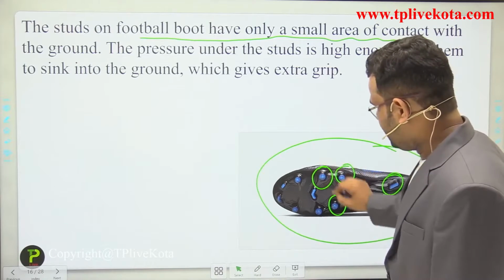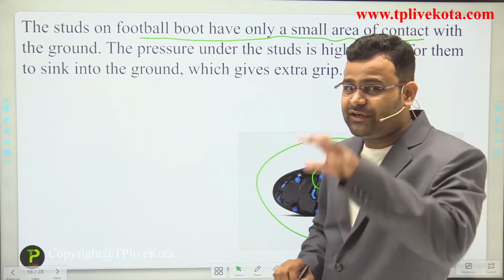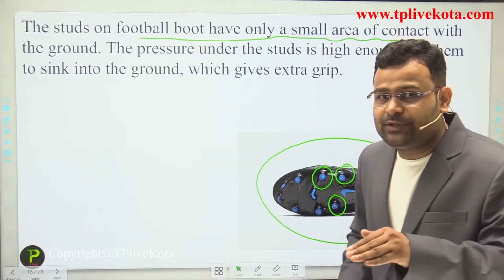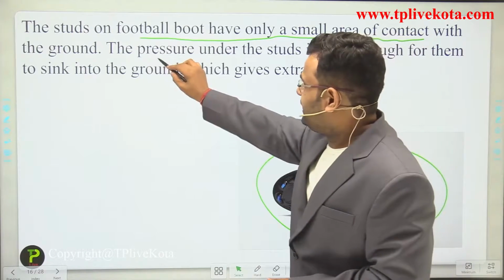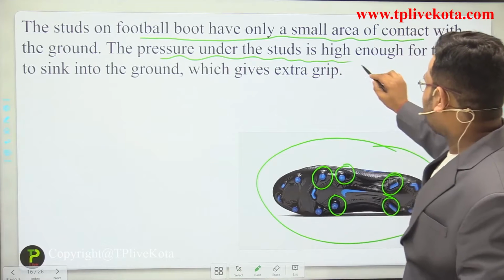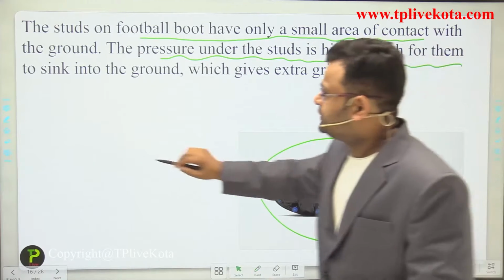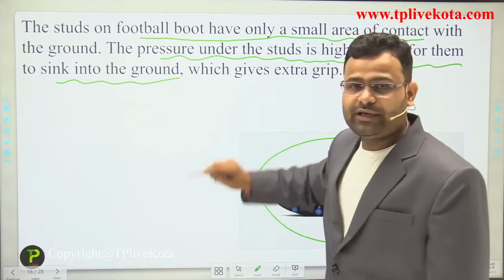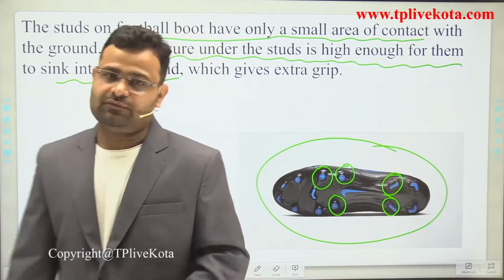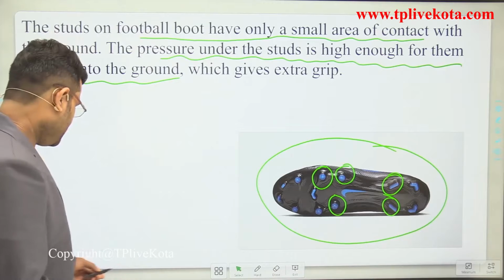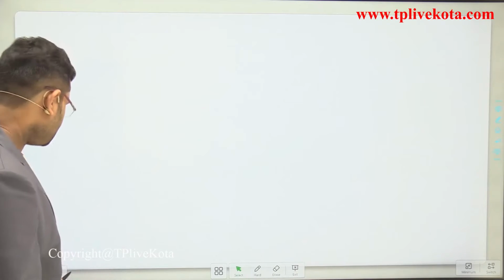A small area of contact means area will be reduced. If area is reduced, then the effect of force increases on the ground. The pressure under the studs is high enough for them to sink into the ground. Okay, that is the use of these studs on footballer shoes.